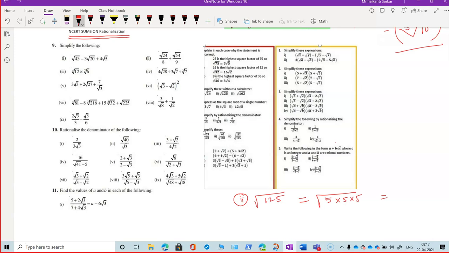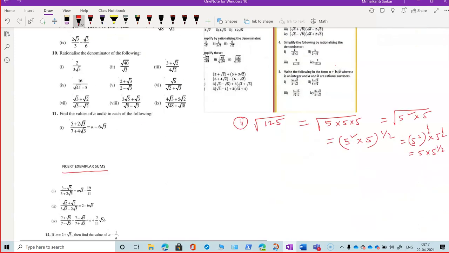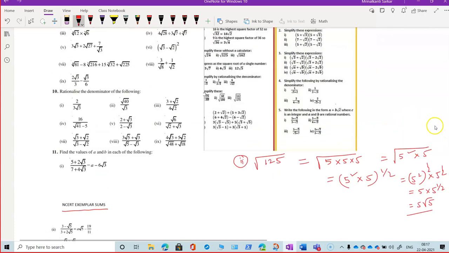So inside the square root we are getting 5 square and 5. Now apply the law of indices. This is 5 into 5 to the power 2 to the power half. So 5 into 5 to the power half. This is nothing but 5 root 5. Alright. So that is root 125.